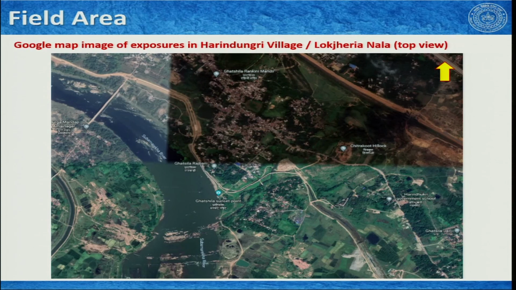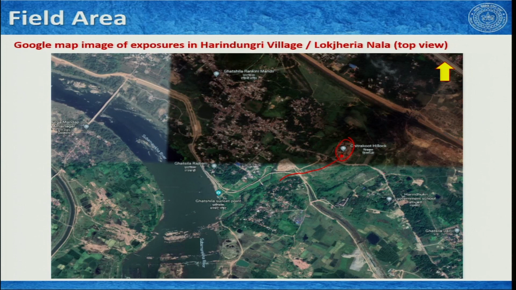Now, we will move to our next area, that is near Harindungri village. What I said, that we will see three different things. So, I again placed this Google map here. We have this Chitrakoot hillock here. We will place our drone here, and then we make the drone fly along this direction, and we will see what is here. So, from this side, this is north. From northeast towards southwest, the drone will fly and come back. So, it will fly towards the Subarnarekha river. That would be our first shot.